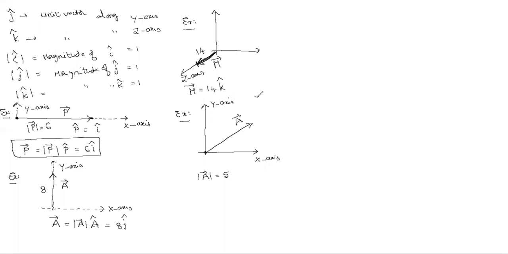This is a 2-dimensional system, 2D, not 3D. Suppose this one makes an angle of 37 degrees with the x-axis. Then first of all, will you give its components along the x-axis and y-axis?